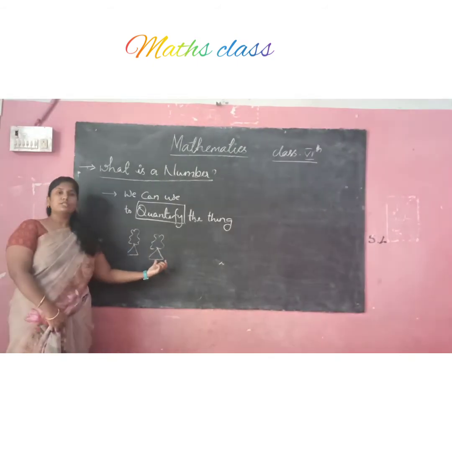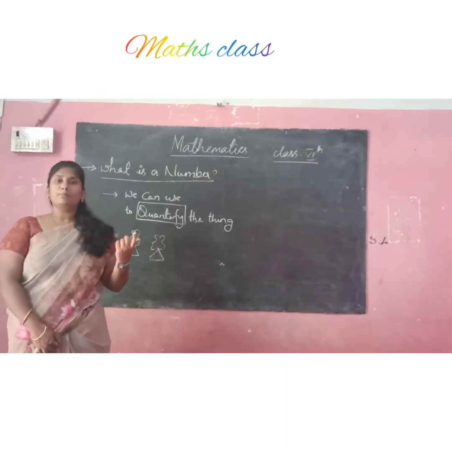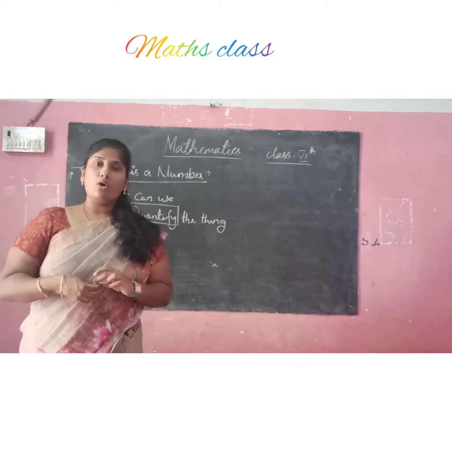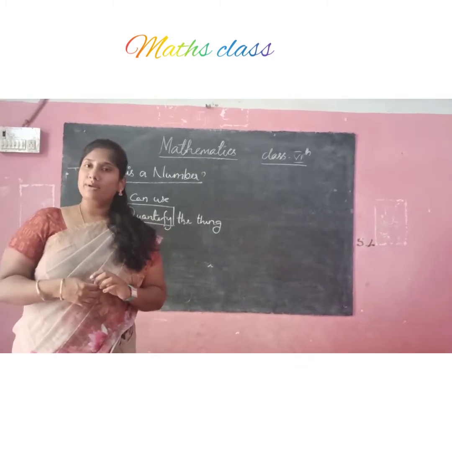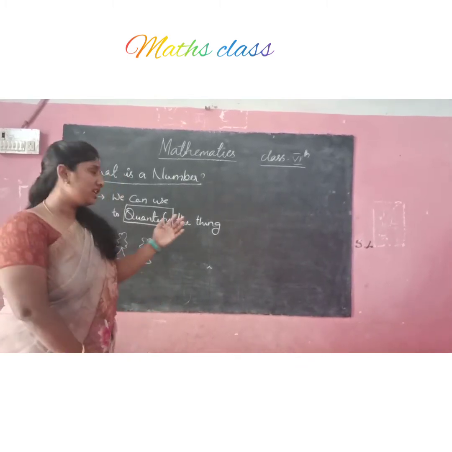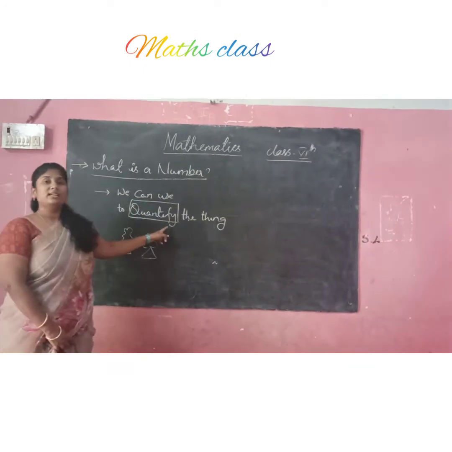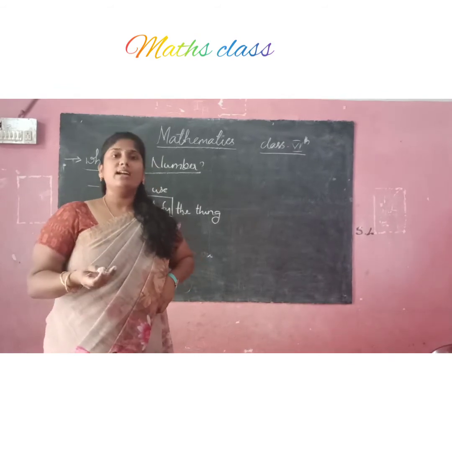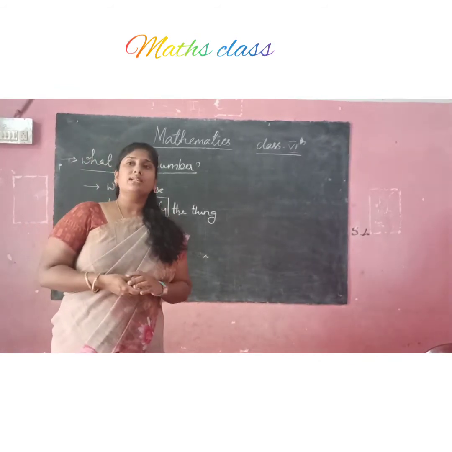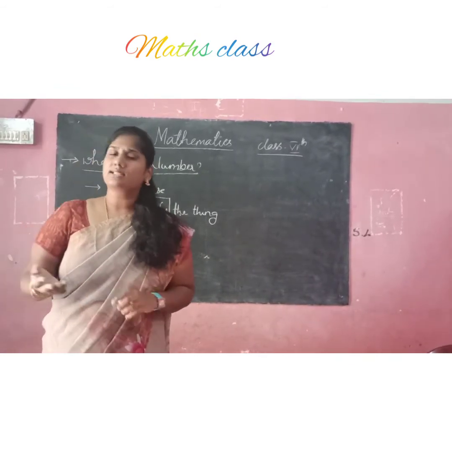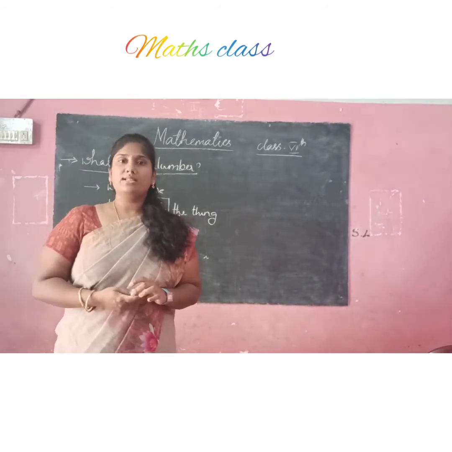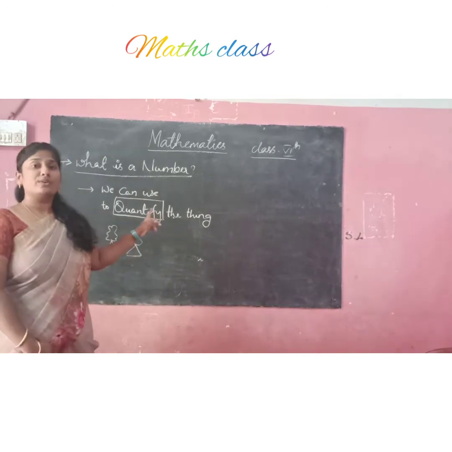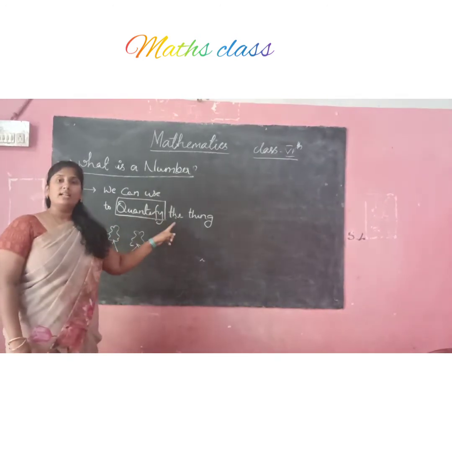1 and 2. How are we quantifying? Because by using numbers only we can quantify things. So what is a number? A number is nothing but that which is used to quantify things or objects. So when asked what numbers are, numbers are constants that we have learned from the previous terminology, and numbers are nothing but that which we can use to quantify things.